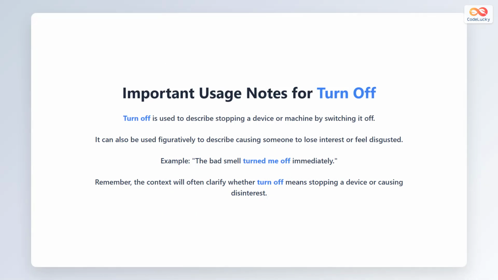Turn off describes stopping devices by switching power. Figuratively, it shows causing disinterest or disgust. Context clarifies the meaning. The bad smell turned me off immediately. Notice turn off always uses this exact word order.